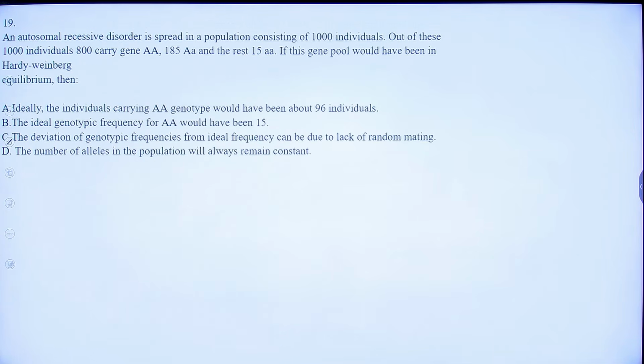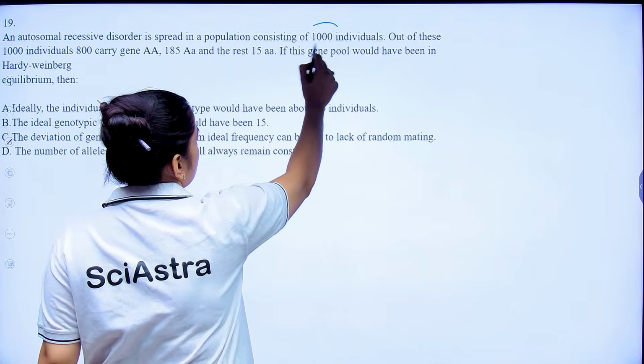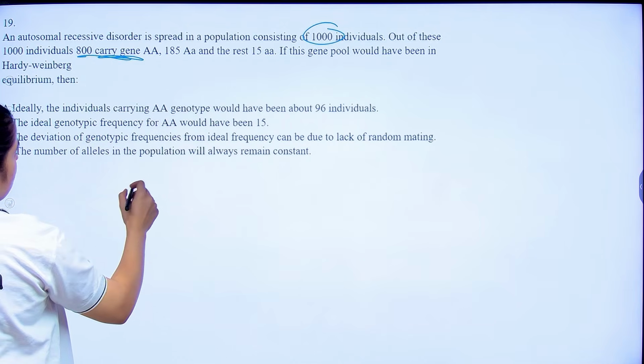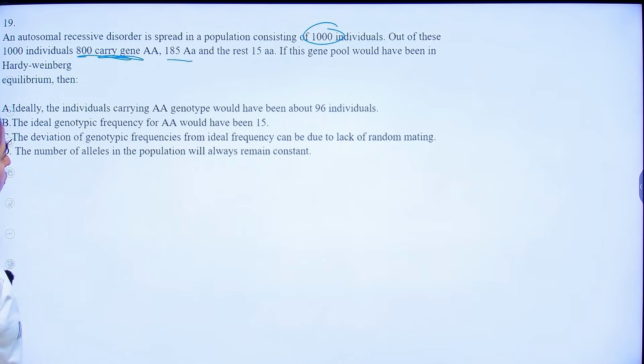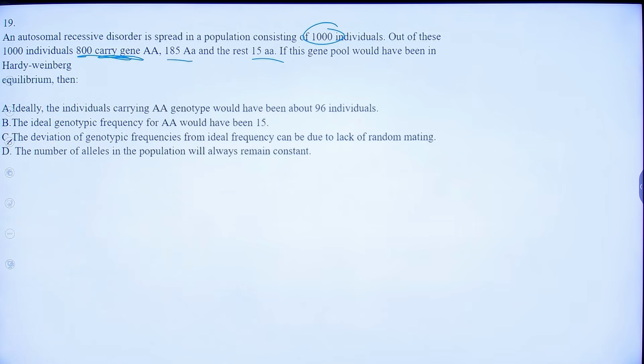Now coming to the 19th question, an autosomal recessive disorder is spread in a population considering 1,000 individuals. Out of these 1,000, 800 carry the AA genotype, 185 carry the heterozygous capital A small a, and 15 carry the homozygous recessive.